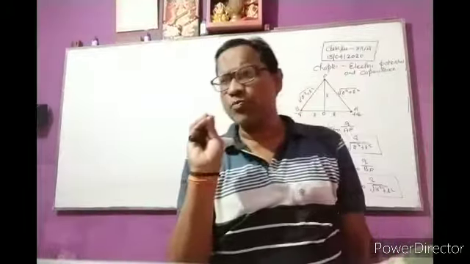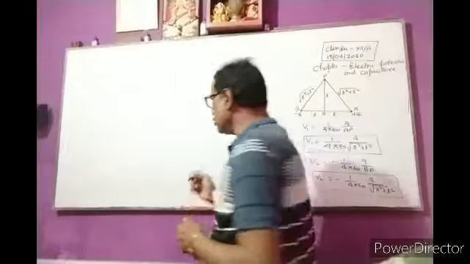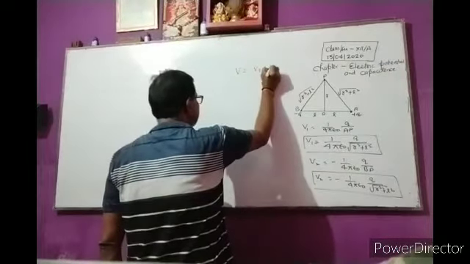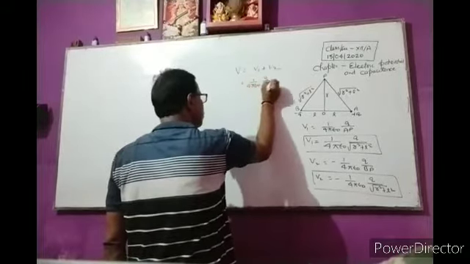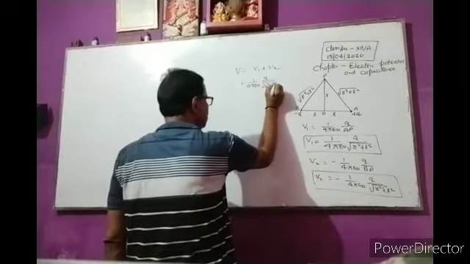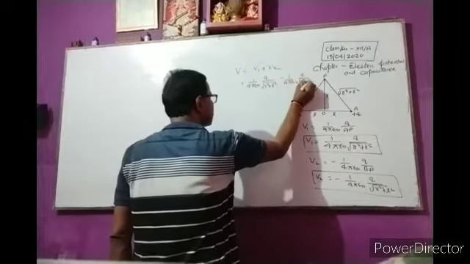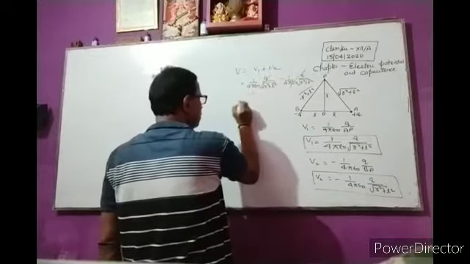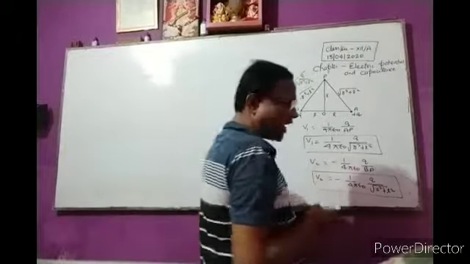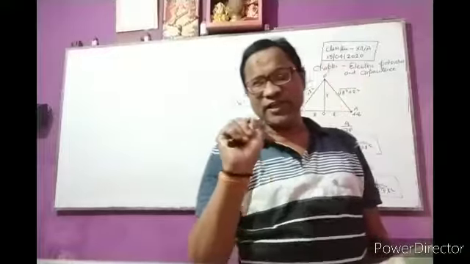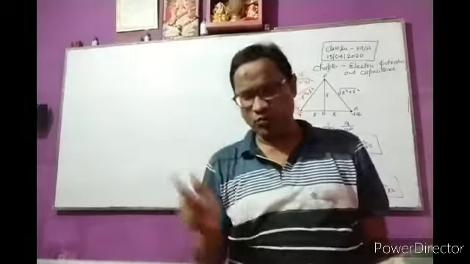So applying the principle of superposition in case of electric dipole, V is equal to V1 plus V2, which is 1 upon 4 pi epsilon naught, q upon under root r square plus l square, minus 1 upon 4 pi epsilon naught, q upon under root r square plus l square. They cancel out, so V is equal to 0. In this expression, it is clear that the electric potential on the equatorial line will be zero.